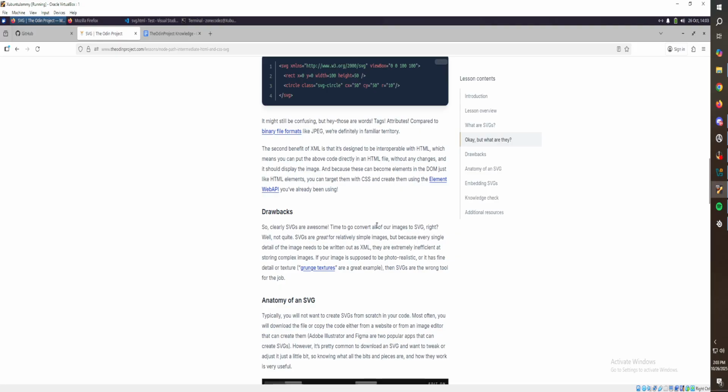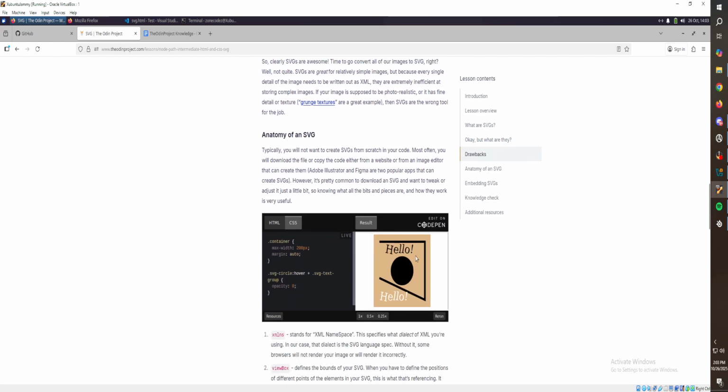Yeah, they gotta be simple, which makes sense. Yeah, this makes a lot of sense. Look, you can make it smaller. All right, so there's that.